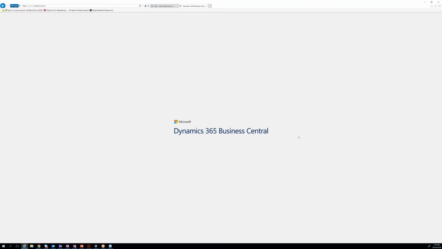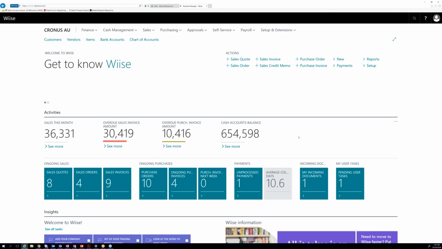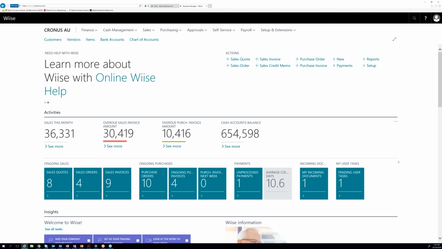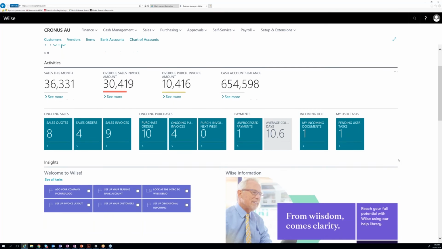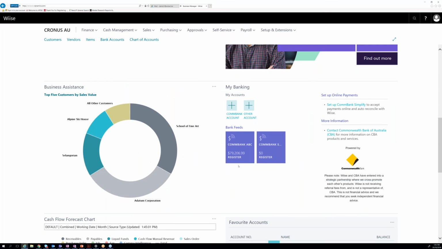So what you're going to see as soon as we jump in is the main dashboard of Wiise. And what I like to think of this as your command center or your central control. From this point, you get an immediate up-to-date view of what's going on with your business. So what you can see is the sales this month, how many sales you have overdue, what's due to come in, and your cash balance. Now these alert tiles here can be customized to fit your business so you know exactly how to spend your time wisely. And if we scroll down, you can see business assistance with the customers that matter most and direct bank feeds, making bank reconciliation a whole lot easier.